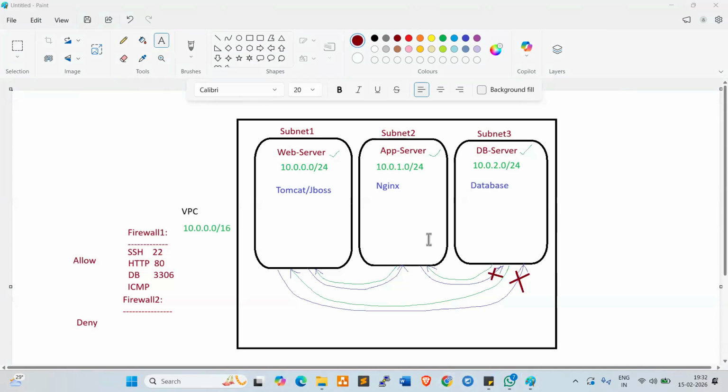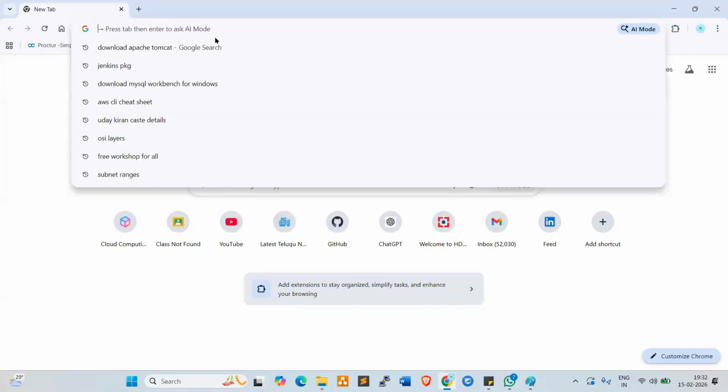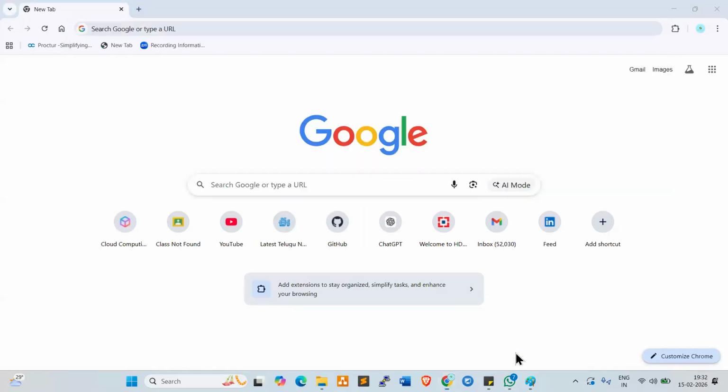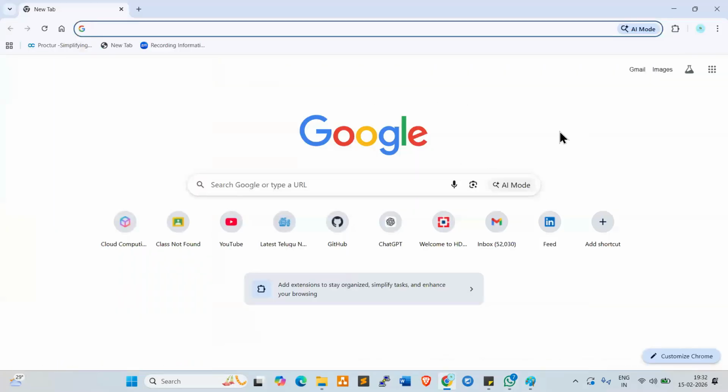Go back to the GCP console. Yeah, the recording will be provided tomorrow morning. The recording will be uploaded to Google Classroom. And to the other guys, I will provide you the recording. The 105 batch, 106 batch, 107 batch people get the recording tomorrow morning. Our admin team uploads it into Google Classroom. You can access the recording and practice.